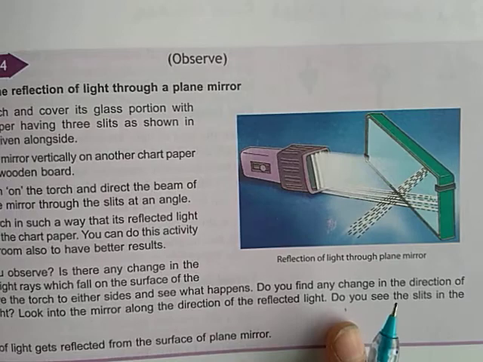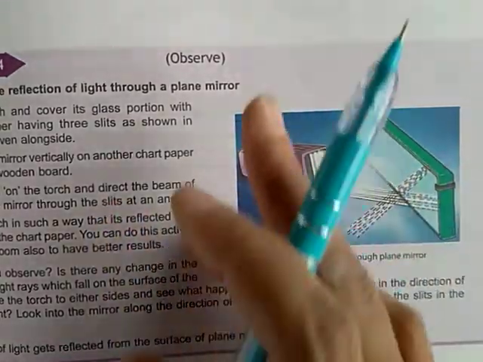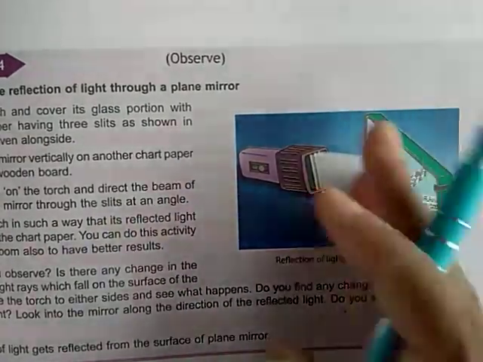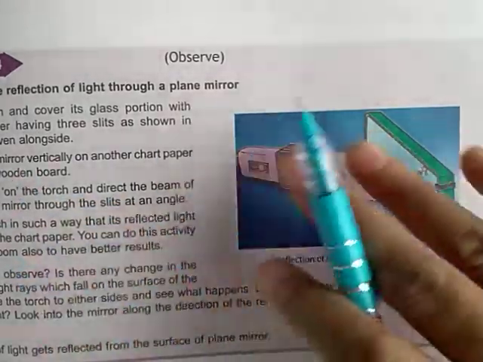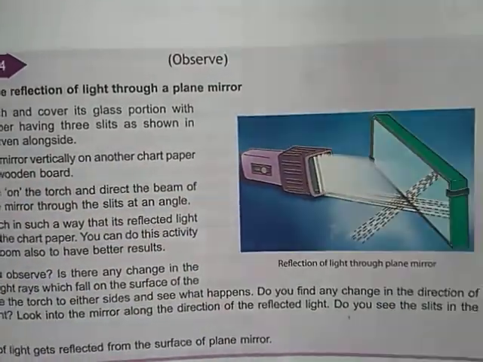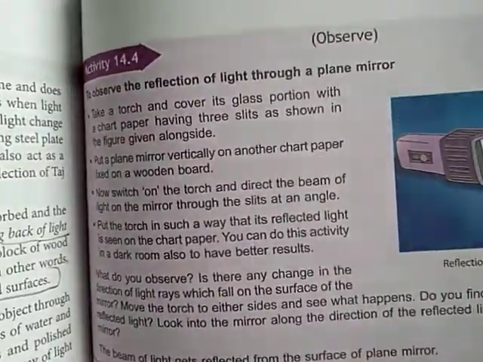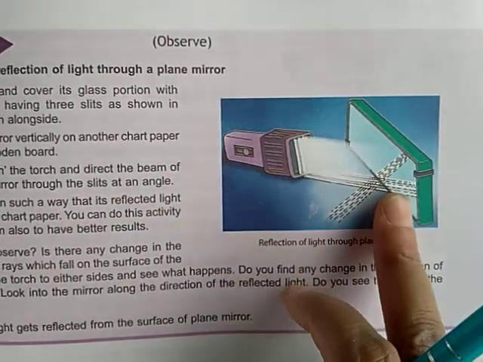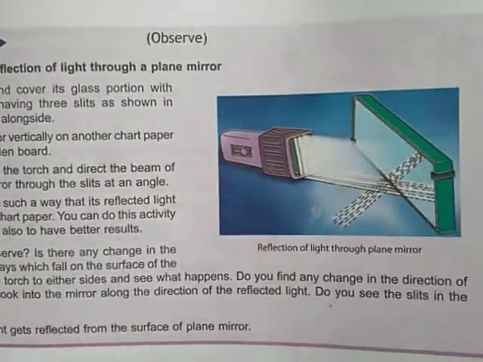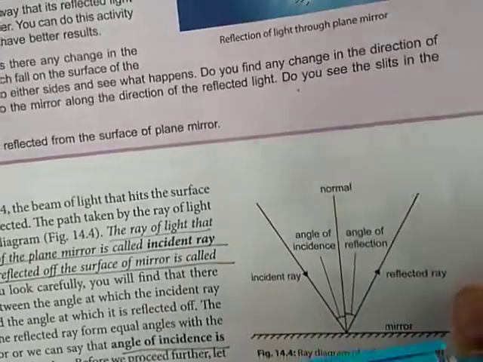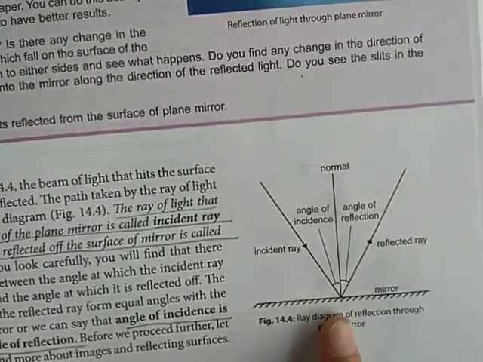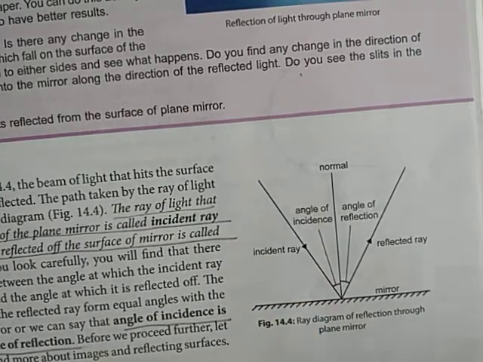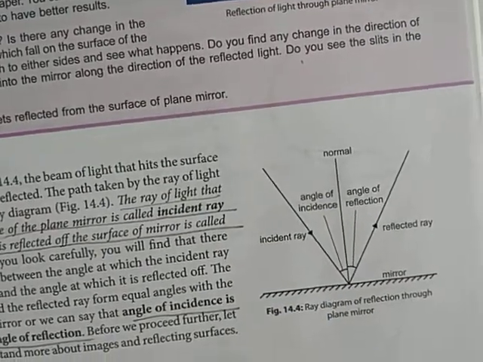So what is meant by convex mirror? Convex mirror is turned outside and concave mirror is turned inward. Okay, we will discuss in detail how images form by the curved and plane mirror, that also we will discuss here in detail. First of all, we will discuss reflection.